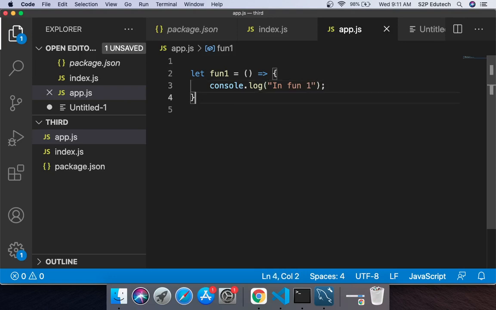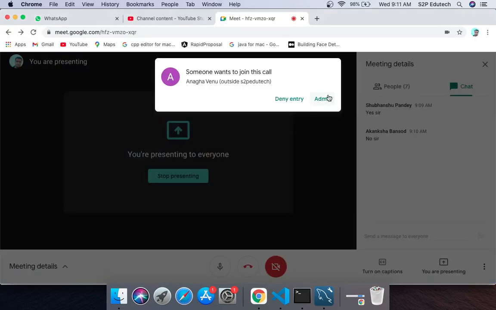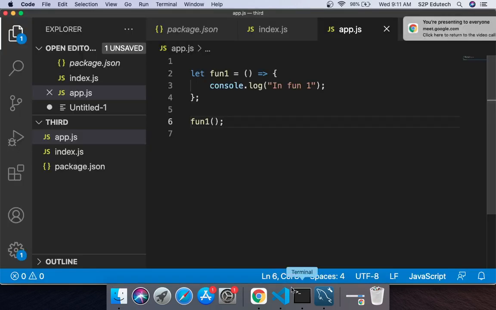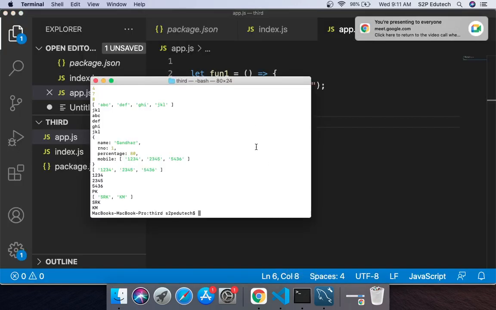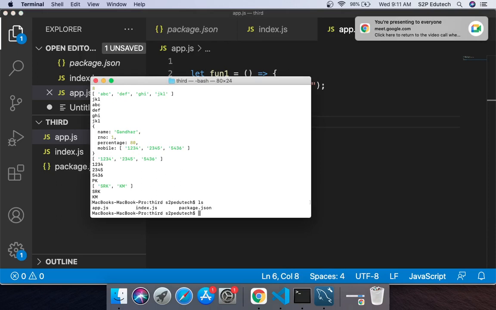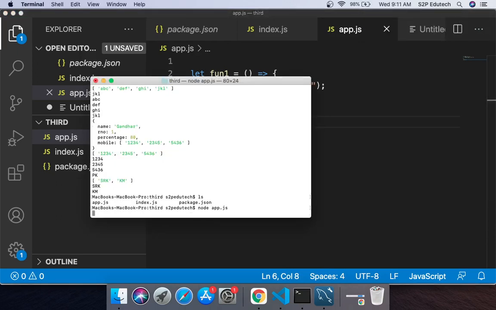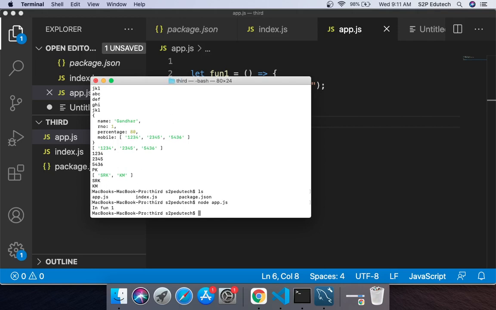That's what I am saying. Now how do you call this function? You simply say fun1. That's how you call this function. Now what I'll do is I'll just run this. How will I run this? I'll say node app.js. So it should print me in fun1. This is very simple, right? No rocket science in this.